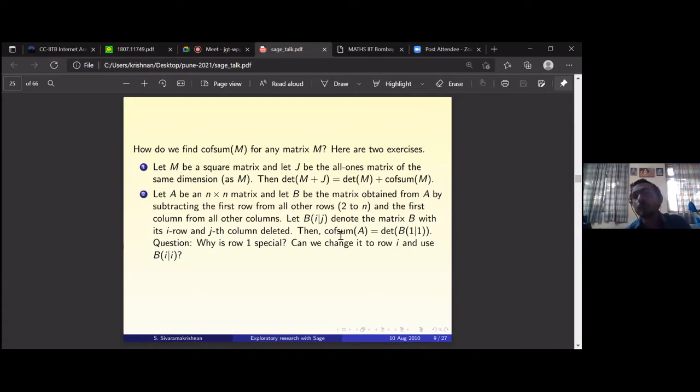there in Bapat's book, so you can use this. The second one is what was done by Graham, Hoffman, and Hosoya. You can check. These are just exercises. You can try to solve them. If you have any issues, you let me know. I will be happy to.